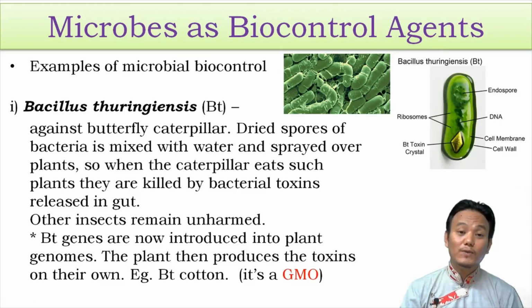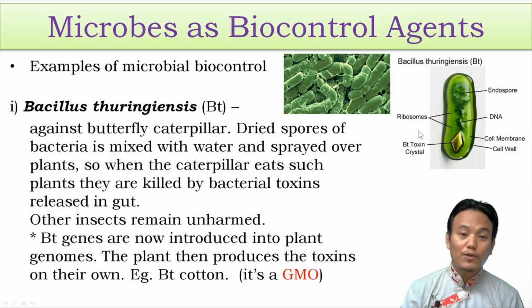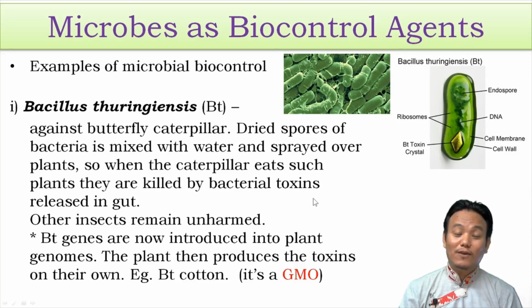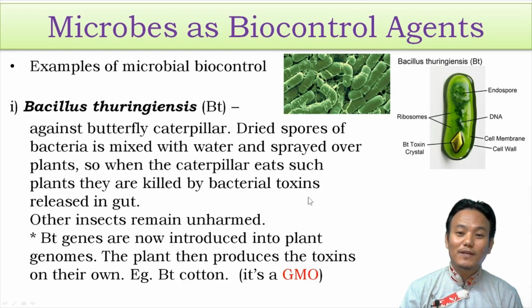Now these days, by using genetic engineering methods, scientists can create plants which can produce BT toxin on their own. We will study more about genetic engineering methods in our later unit called biotechnology. Here the basic idea is we take the gene responsible for producing BT toxin inside the bacteria and introduce it into the plant genome, thereby making the plant capable of producing BT toxin on their own. So such plants don't require to be sprayed with dried bacterial spores to protect themselves. They can protect themselves by producing BT toxin on their own.